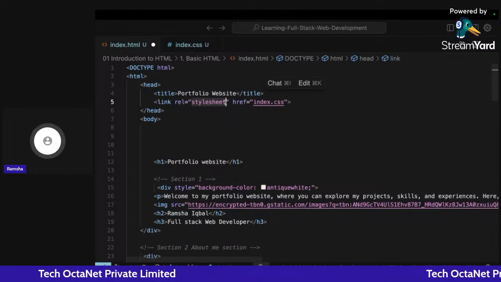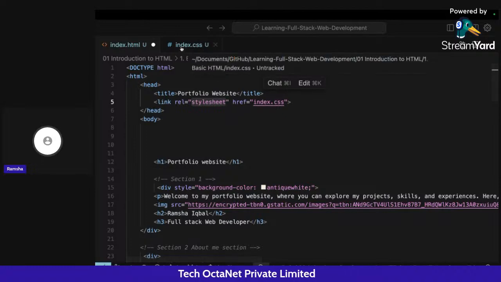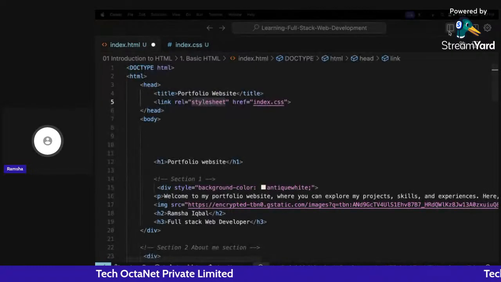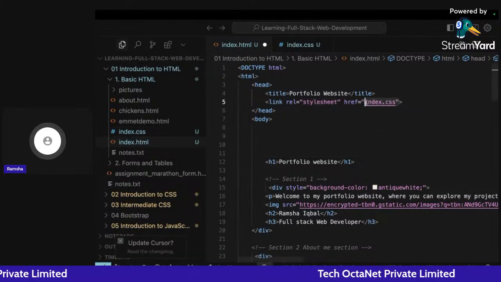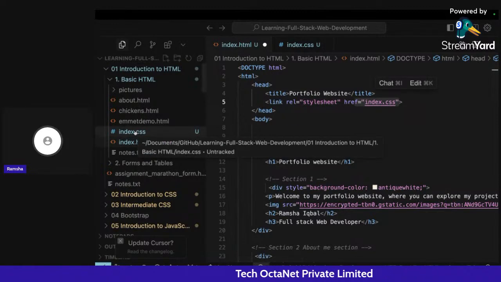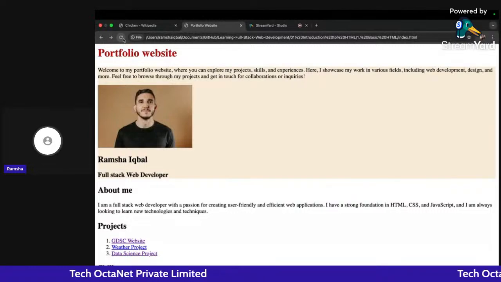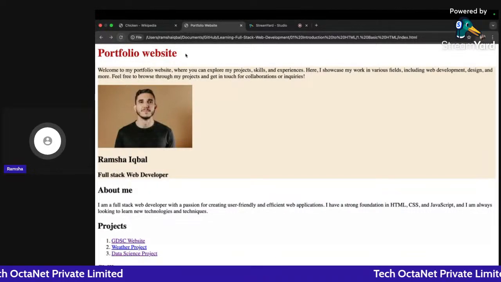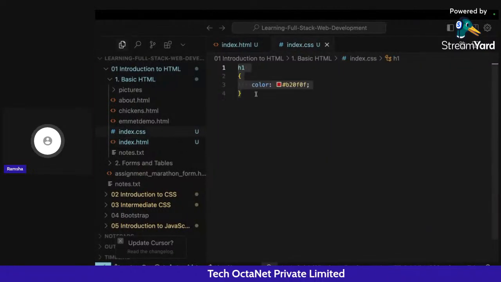Okay, the stylesheet means the CSS style sheet, and the href that we have here is index.css. This is the URL, like it's present in the same folder as index.html. So I have written here the href is index.css. Now it's connected. If I go back and click on refresh, you can see now I am getting this particular red color that I have given it here, right?